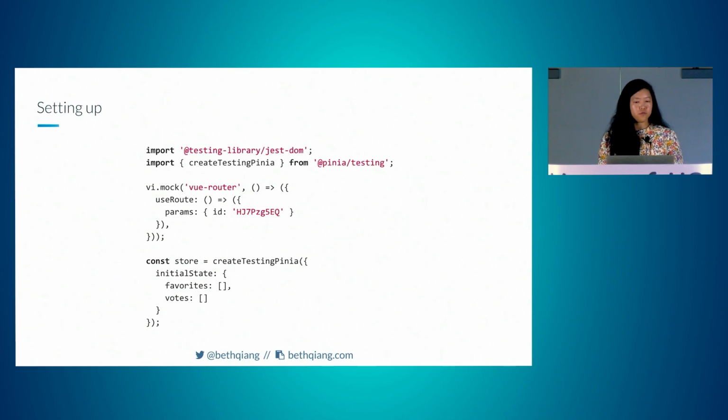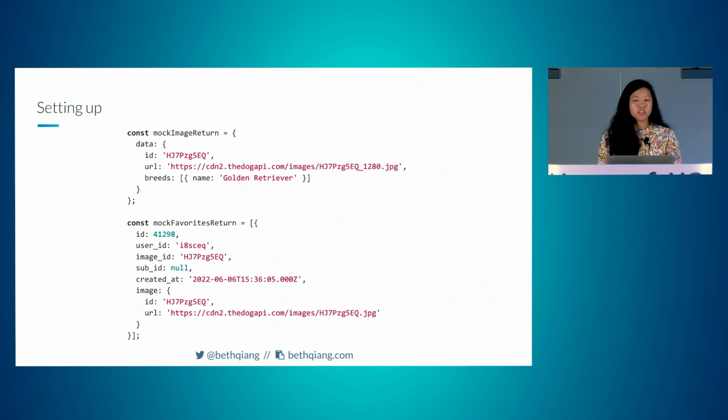First, we'll want to mock some things so that our test has access to everything that our component actually does. And so we'll mock the router. We only need to use route in this component. If we needed to use router as well for something like router.push, we'd have to mock that too, which we'll see in a little bit. And we're mocking the initial store with empty arrays with the Pinia testing module.